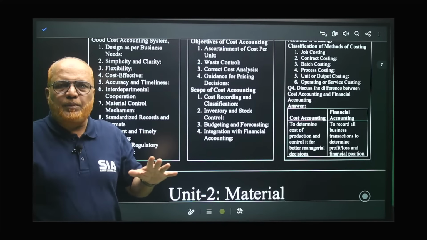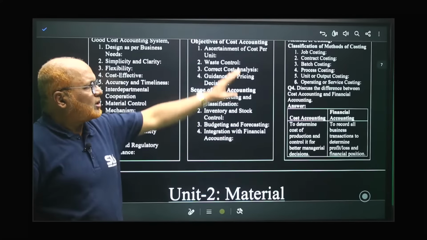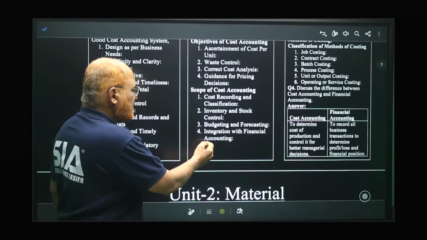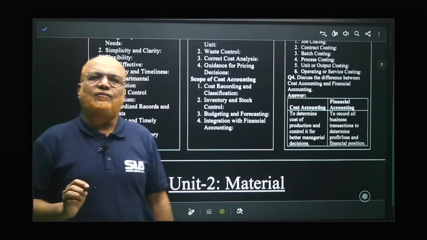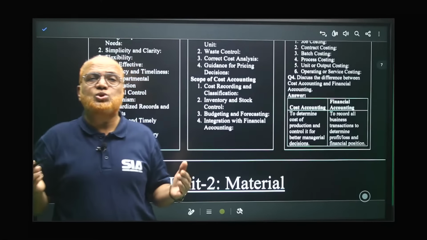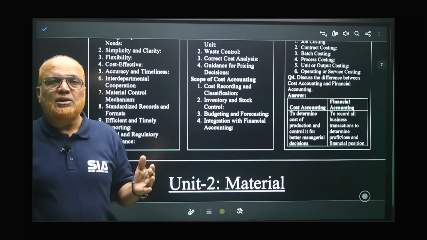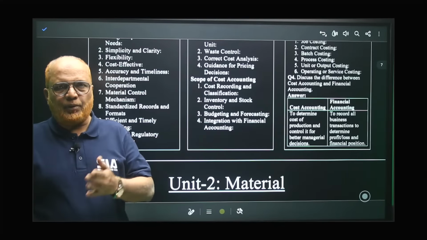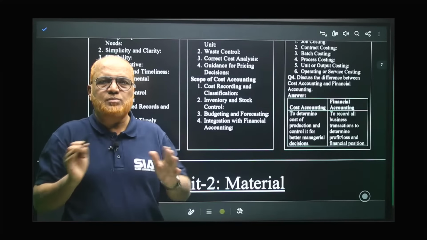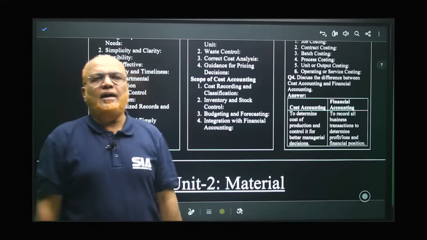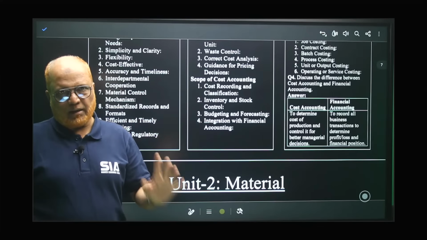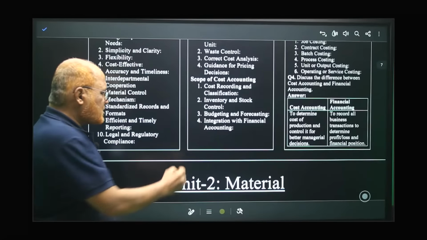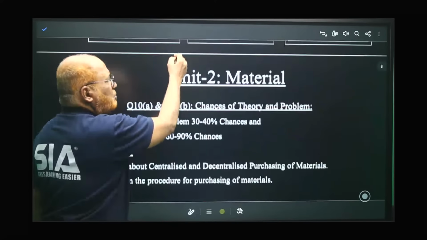I cannot explain in detail. I'm just showing what type of questions may be asked. Four questions I have explained here. But apart from that, you may get other questions too. So I suggest you go for the SIA material, either in the app or in the book. Always be thorough. So this is the end of unit number 1. Only theory, no problems. Now I am coming to the next unit, that is unit number 2, material.